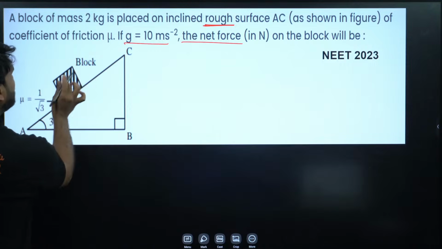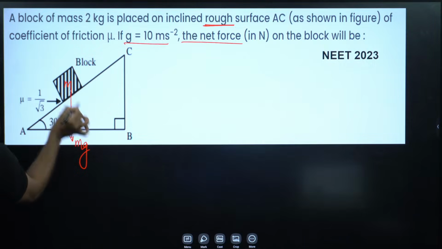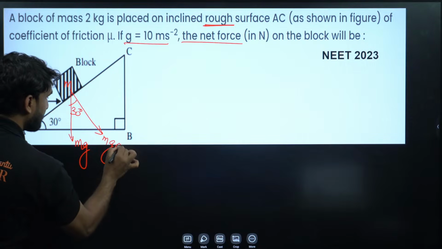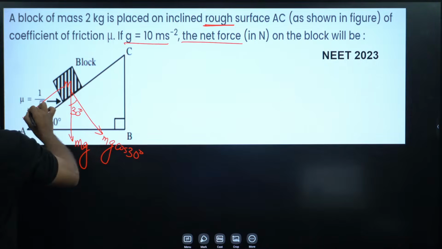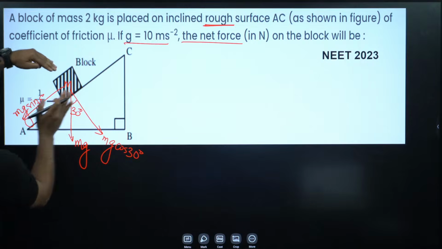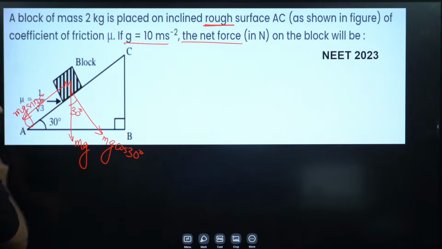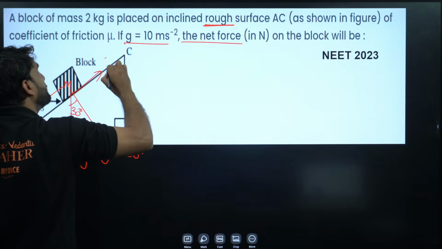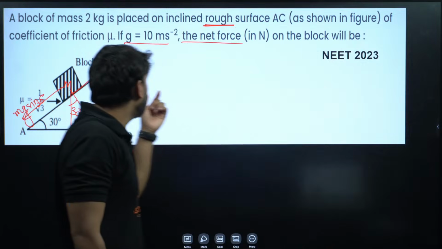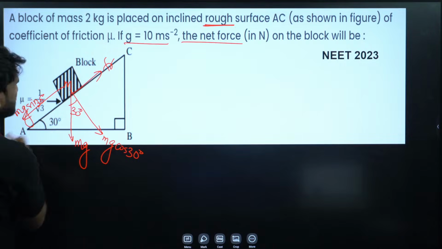If this is a block of mass m, this will be mg. And here, if this is 30 degree, this will also be 30 degree. So this will be mg cos 30, and in this direction mg sin 30. The block is kept on this inclined rough surface, so the block tends to slide down, so the friction will act up the incline, here.